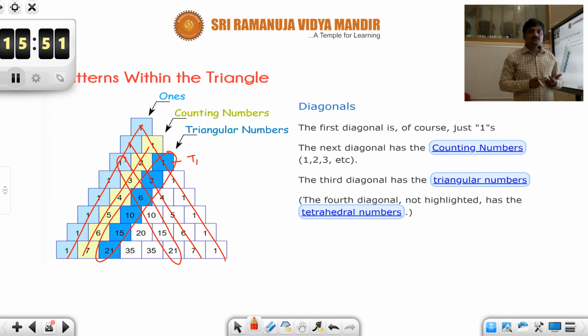What are the first two natural numbers? They are 1 and 2. So the sum of 1 and 2 is 3. So your second triangular number you are getting over here. And then in the next row along the diagonal you will find 6. What is 6 again? It is the third triangular number, the sum of the first three natural numbers, that is 1 + 2 + 3. Similarly, going down along the diagonal, you will come across the fourth triangular number, the fifth triangular number, and so on. The fourth diagonal numbers are not that important, but try to observe these patterns related to the first, second and third diagonal.